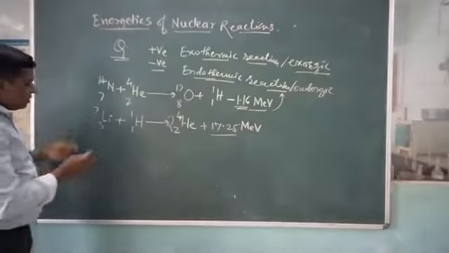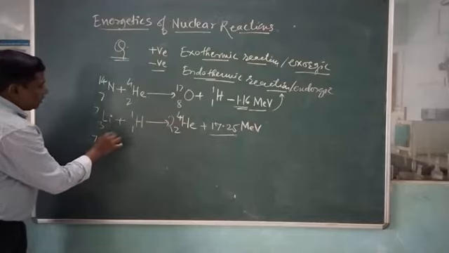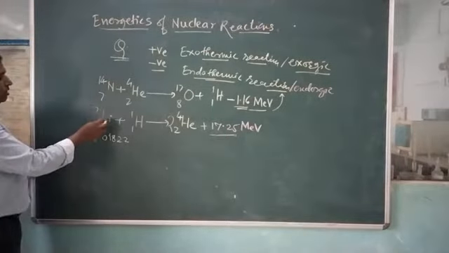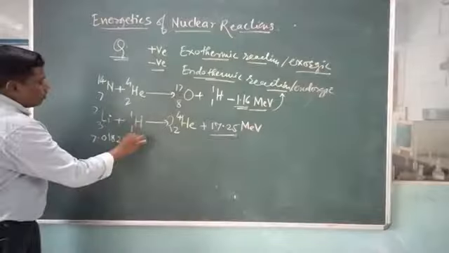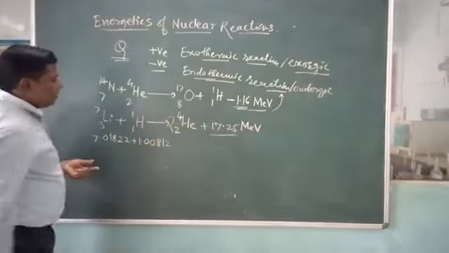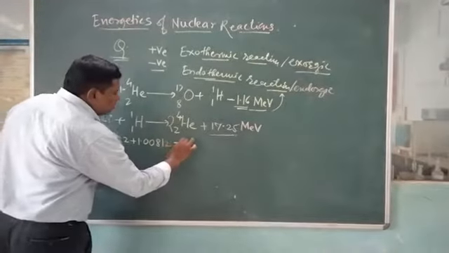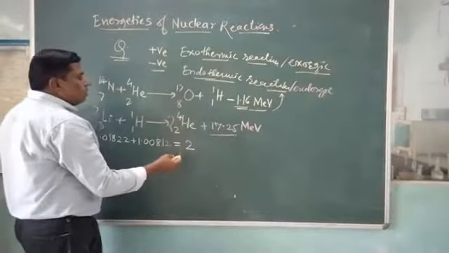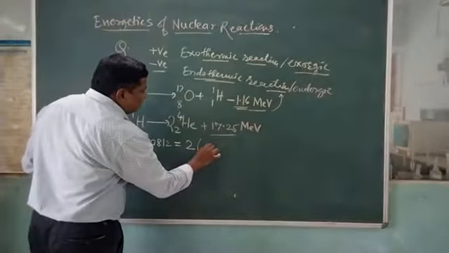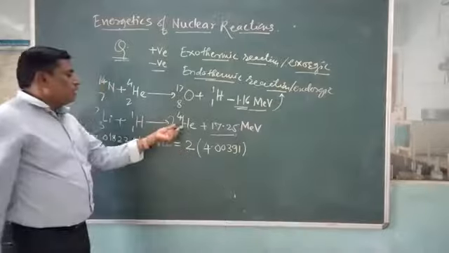We have taken 7 for lithium, which is 7.01822, the fractional mass number, plus the mass number of the proton, 1, which is 1.00812. These are the mass numbers of lithium and the proton. This equals two alpha particles, and one alpha particle has 4.00391. This is the mass number of the alpha particles.